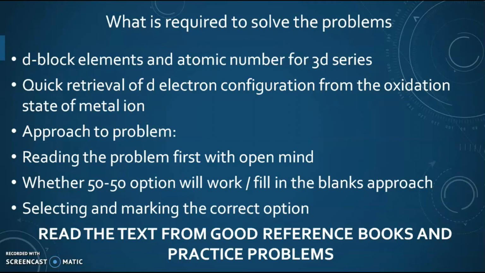So whenever we come across Cr3+, then immediately we should know that it is d3, t2g3. If it is V2+, then again it is d3 configuration. If it is Mn2+, then it is d5 configuration. So like this, we should be able to retrieve the d electron configuration very easily from the oxidation state of the metal ion.